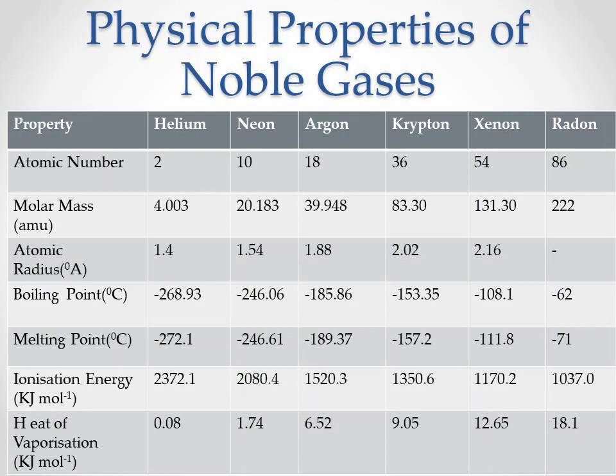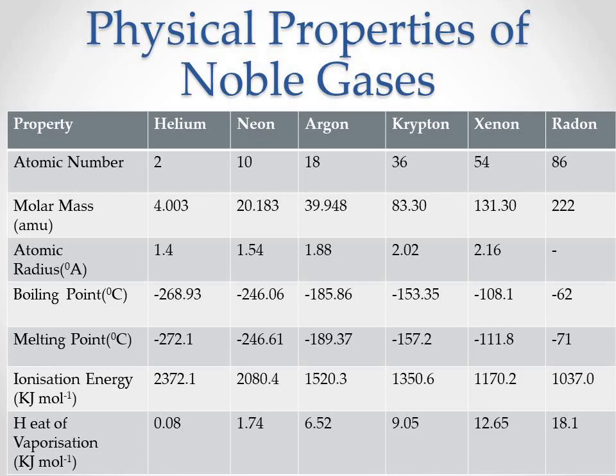Now we will go towards physical properties. Atomic number increases from helium to radon, that is, down the group it increases. So atomic masses increase. All these gases have filled outermost shells. Hence we consider only non-bonded radii for calculation of atomic radius. So the atomic radius of all these noble gases is very large.